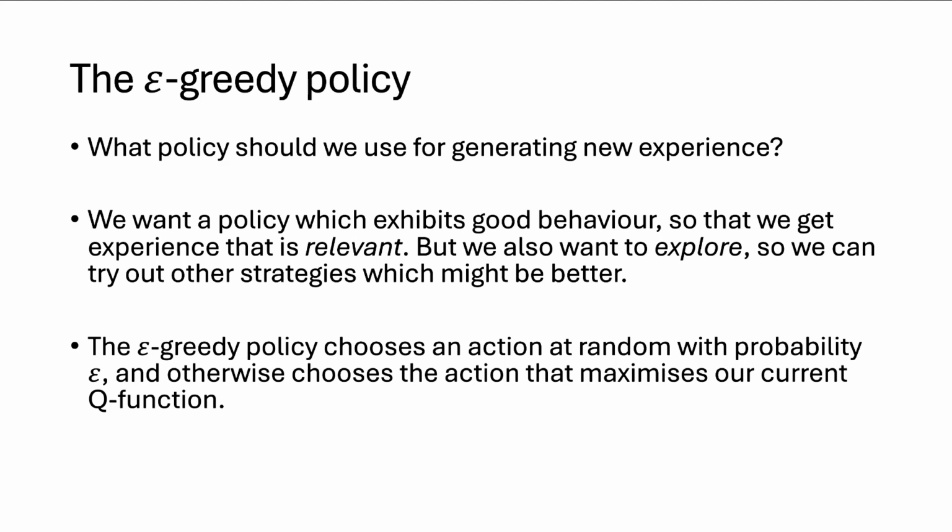So epsilon here would be something like 0.05 or 5% of the time. So 5% of the time, we're going to act at random, and this is what's going to explore different actions off our current state. And the rest of the time, we're going to choose the action that maximizes our current Q function, which is going to push us into that portion of state space that we need to learn more about.